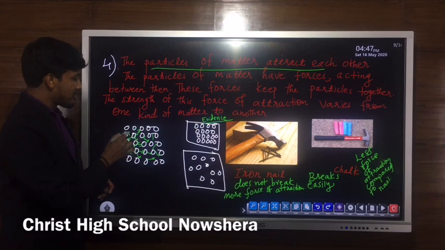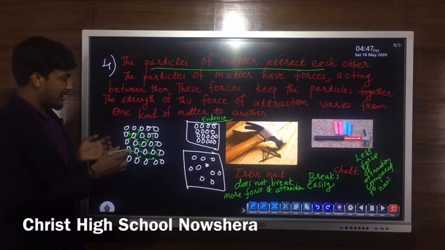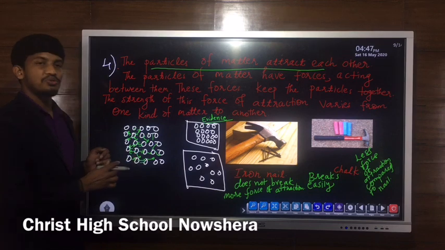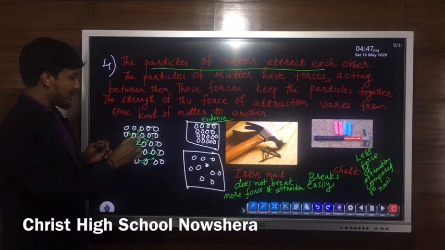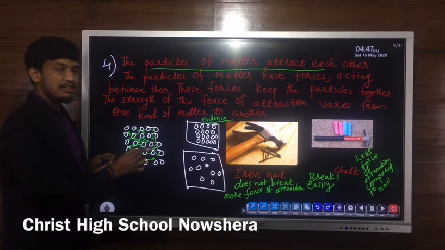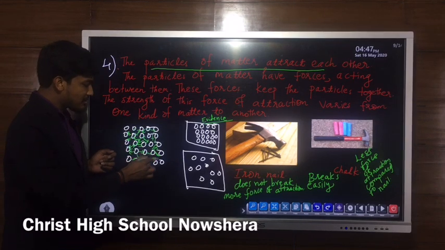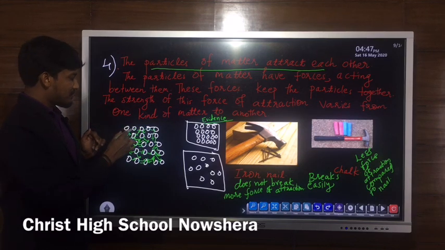That's why these particles are combined together. These attractive forces keep the particles together. So there are empty spaces, but still there can be attractive forces between the particles. As a result of this force of attraction, these particles will be held tightly together.